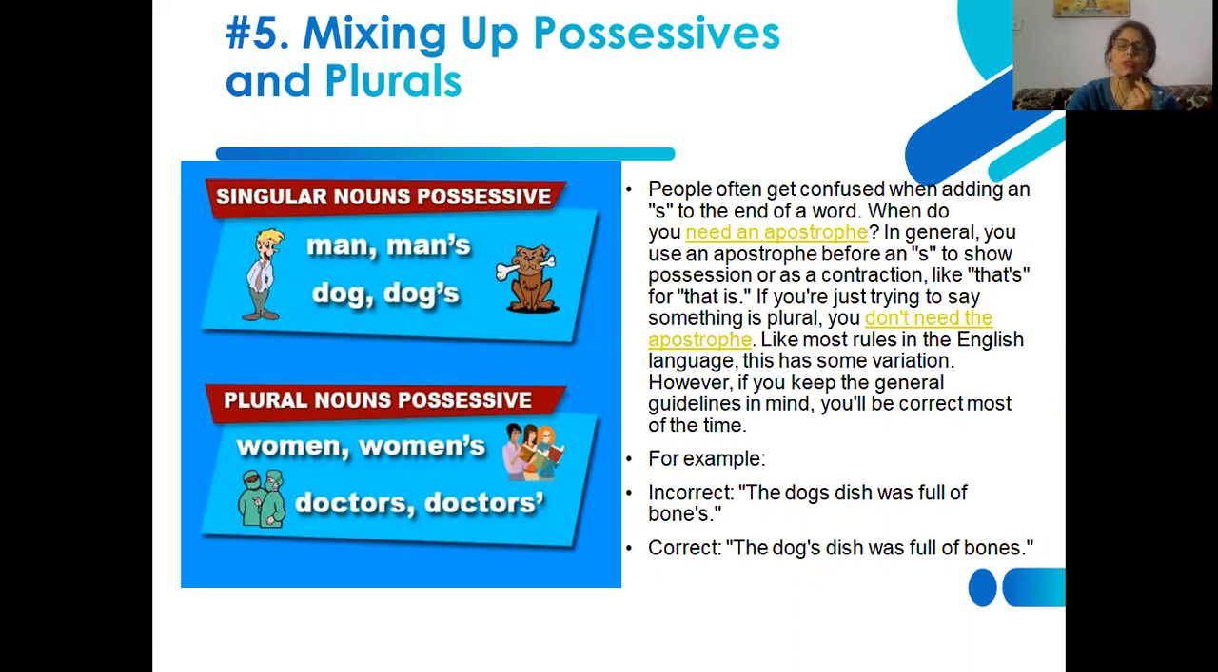The dish belongs to the dog. So we should use it in that sense only. The dog's dish, that means the dish that belongs to the dog. So we will use an apostrophe here.